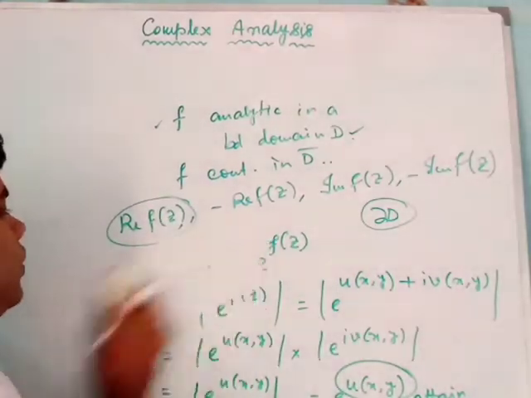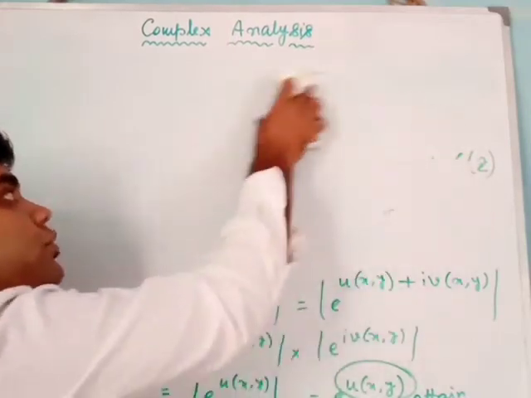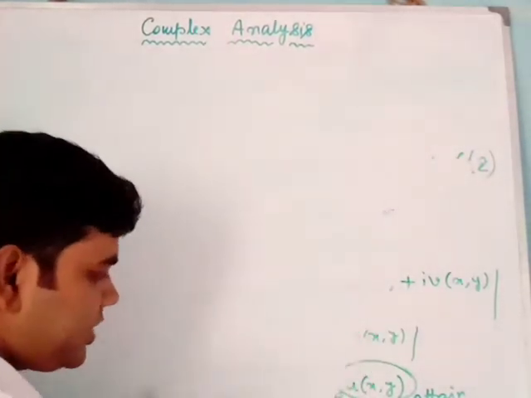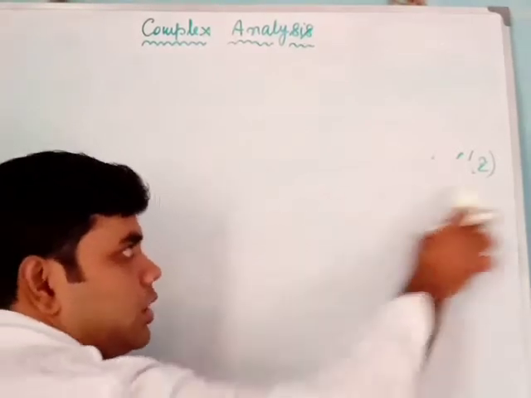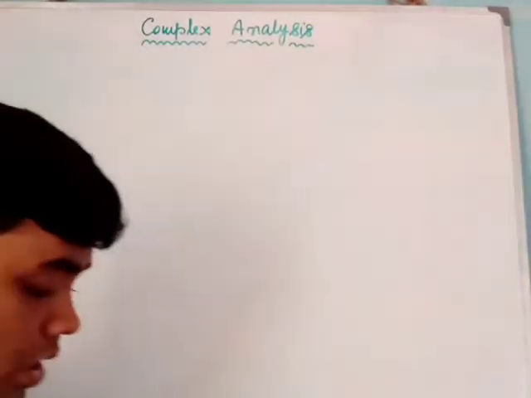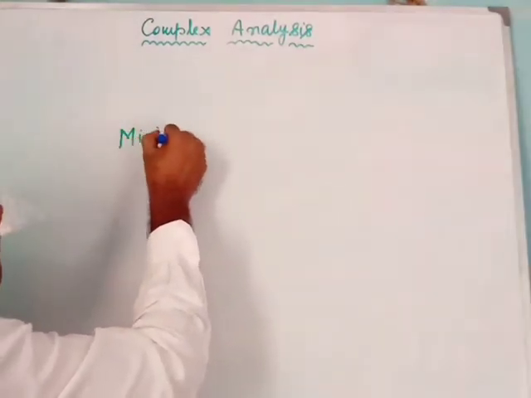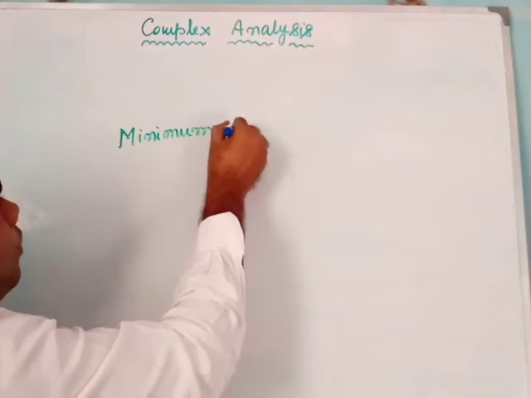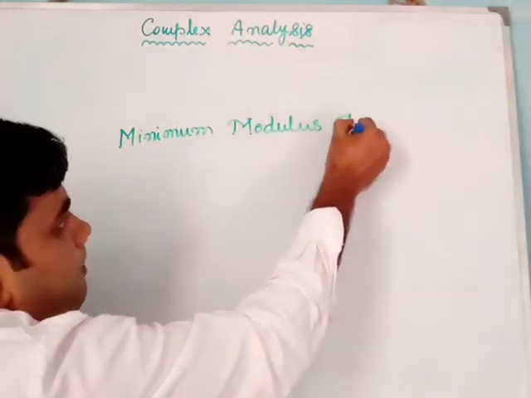Okay, now using the maximum modulus theorem, we can have another theorem which is called the minimum modulus theorem. Okay, this is actually nothing but a corollary of the maximum modulus theorem. So what is the minimum modulus theorem? Minimum modulus theorem.